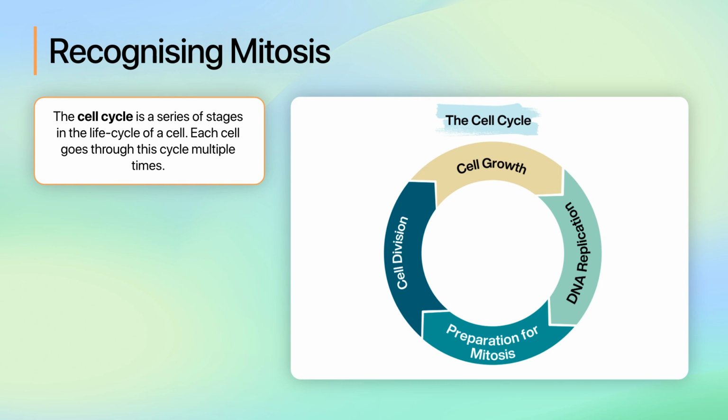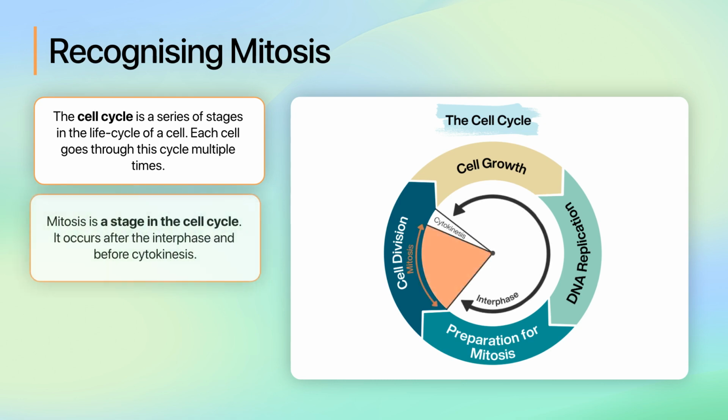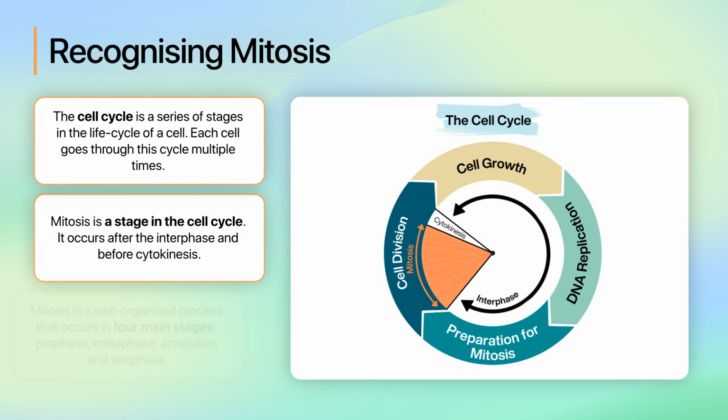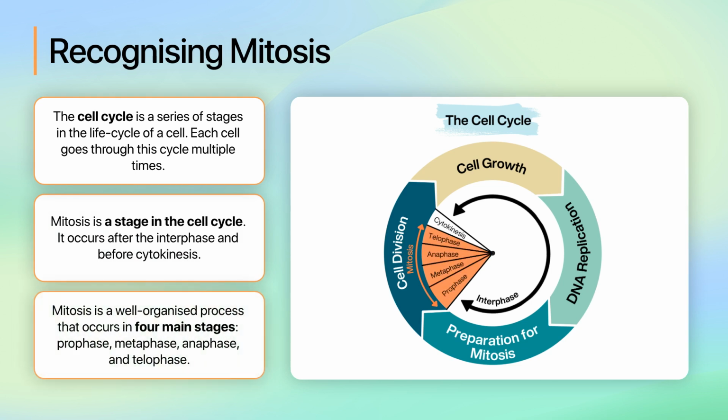Recall that the cell cycle is a series of stages in the life cycle of a cell. Each cell goes through this cycle multiple times. Mitosis is a stage in the cell cycle. It occurs after the interphase and before cytokinesis. We can split the process of mitosis into four main stages: prophase, metaphase, anaphase, and telophase.